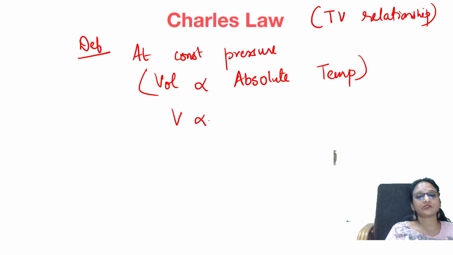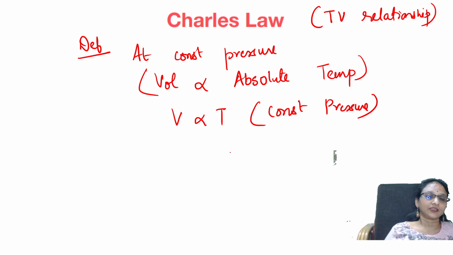You will see what absolute temperature is. What is constant? Constant pressure. That's what is important. So you take out the proportionality constant: V is equal to KT, so V by T is equal to K.